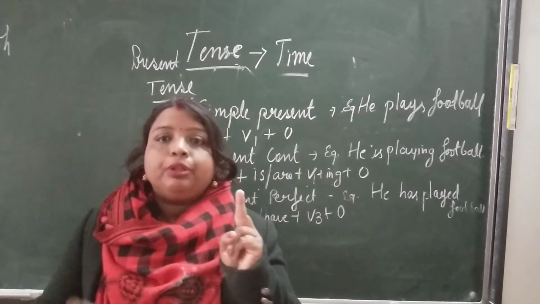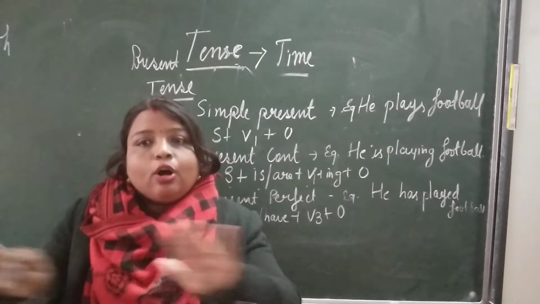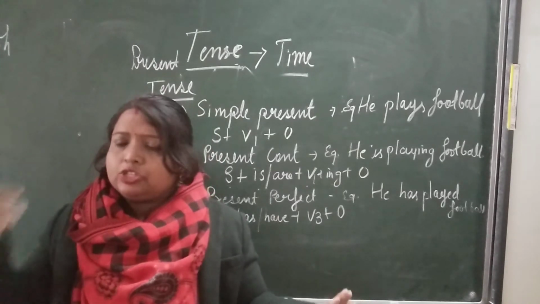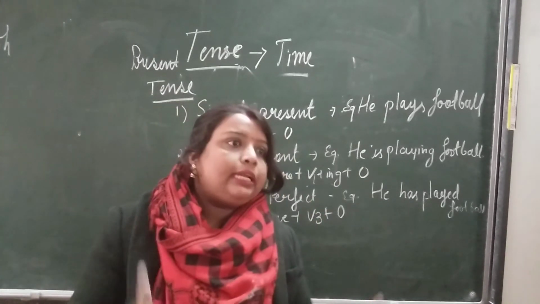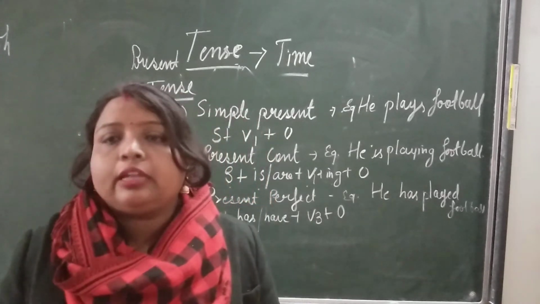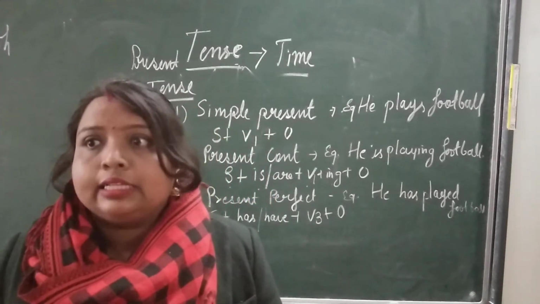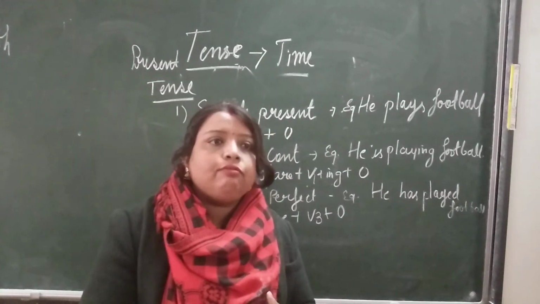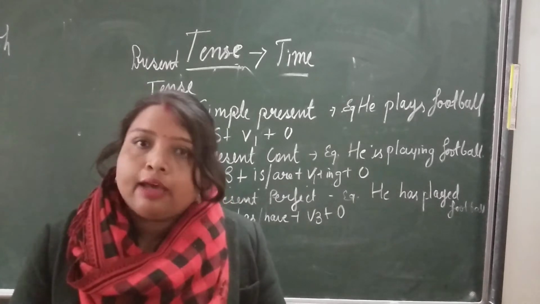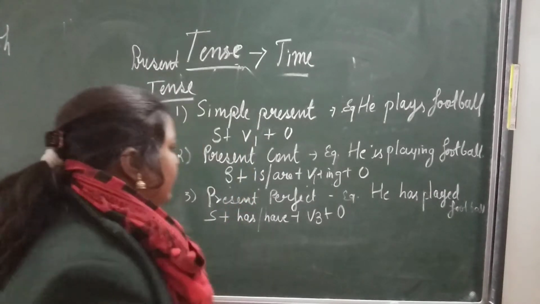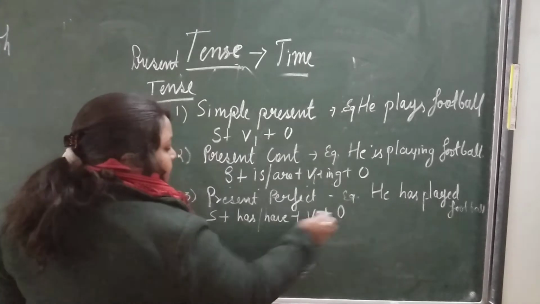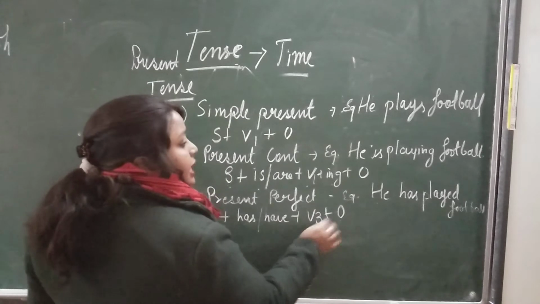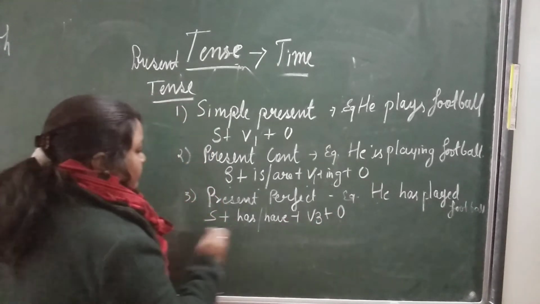Okay, so you have to remember this way: in past, with all the persons, I, we, they, he, she, you, we use had. But in present perfect, with all the persons you don't use has. Only with he, she and it you use has. Rest, they, we, you and all we use have. This is a slight difference. Okay. So subject, object same, here has if it is he and she, if it is they, then have. The same thing, verb third form plus object.